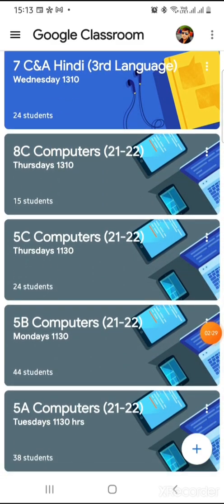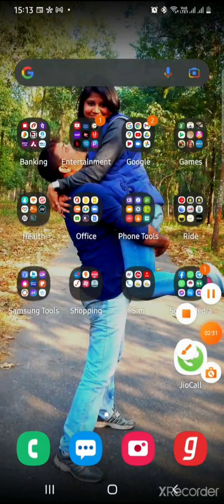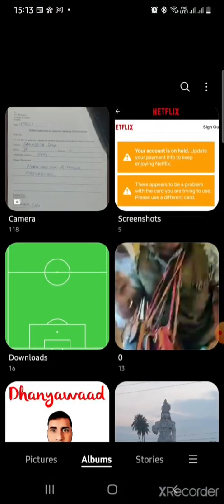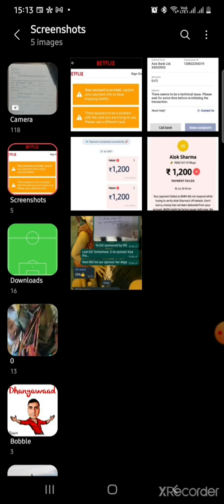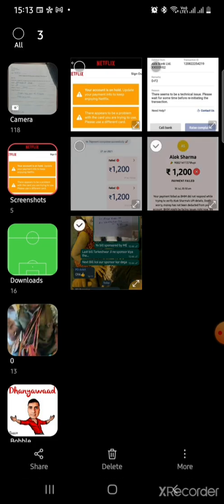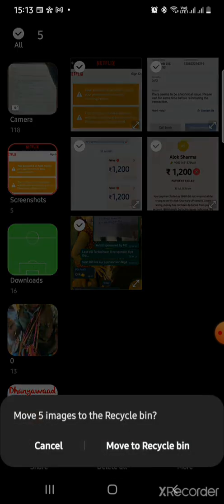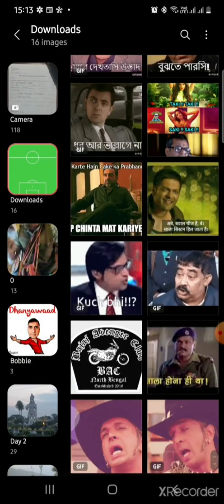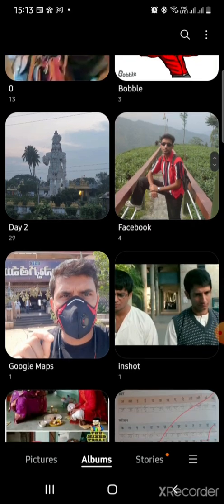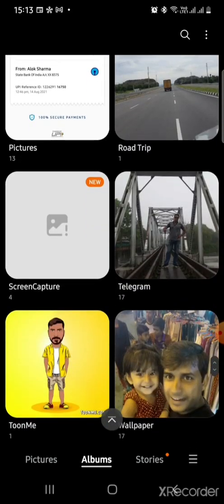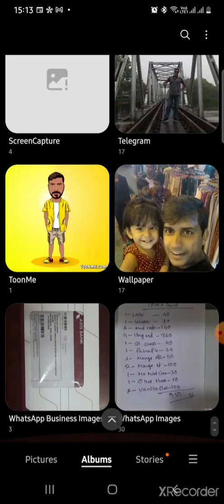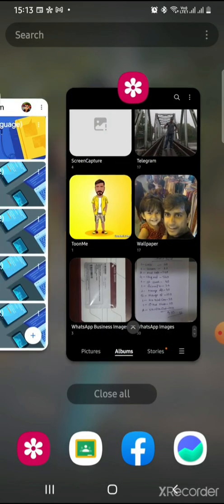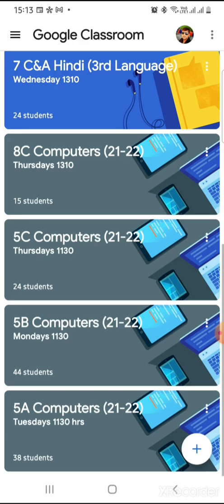Also, from time to time you must free up the media files that you don't need. For example, if you have taken screenshots which you don't need, you can just delete them instantly and clean the memory. Also, you should remove videos that you have taken and don't need anymore, and clean up the memory so that your device is not using too much memory and therefore it is fast.